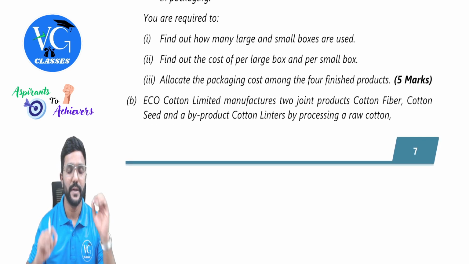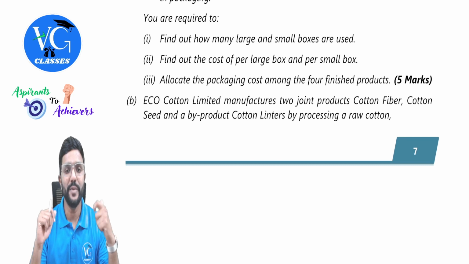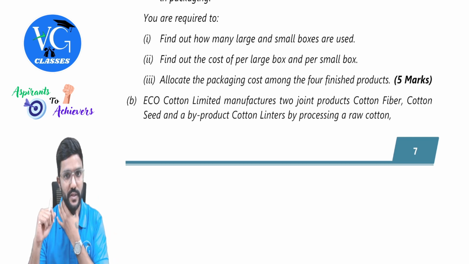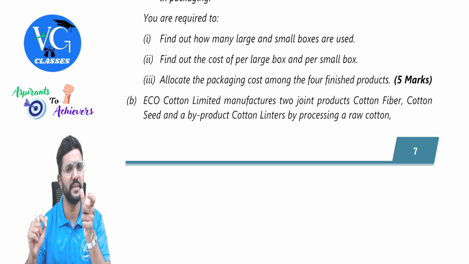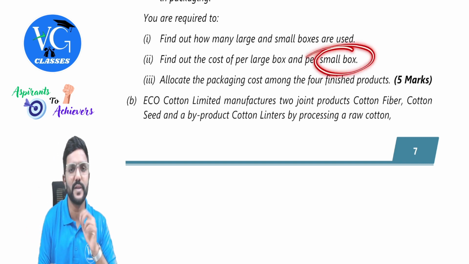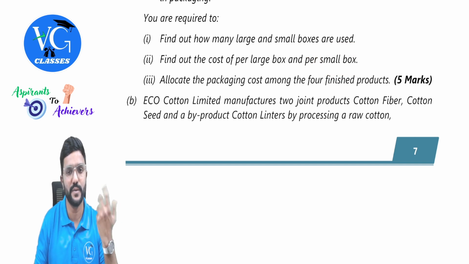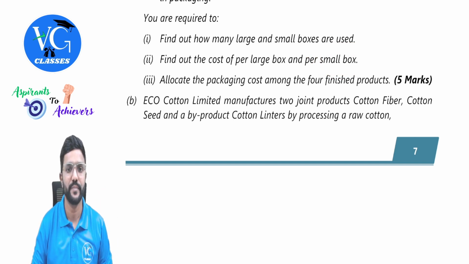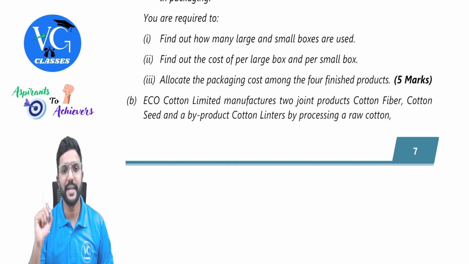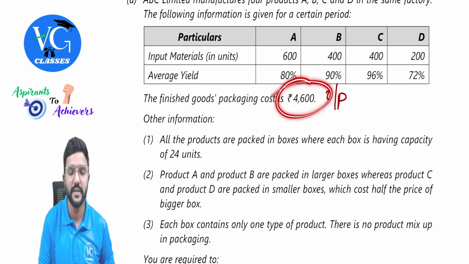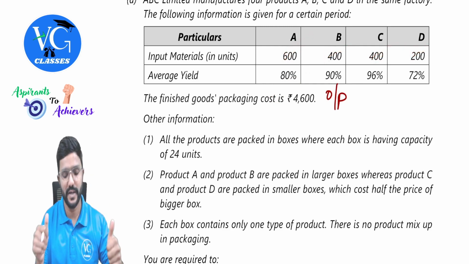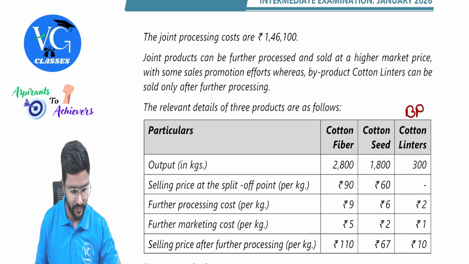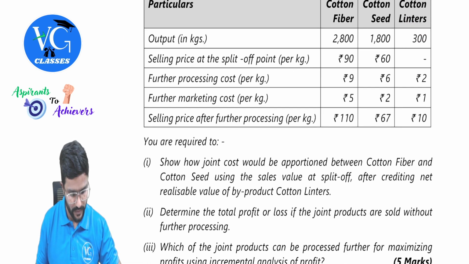Next, what is the requirement? You are required to find out how many large and small boxes are used, and find out the cost of per large box and per small box. They have just given some pattern. The cost of small box is half of large box itself. Using that as an equation, we can solve it. Then the last one, allocate the packaging cost among the four finished products. We have total packaging cost. We need to allocate how much for each of the products, guys. Got it? Yes, sir. Easy question. Let us look into the solution.